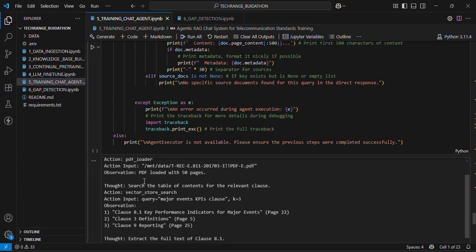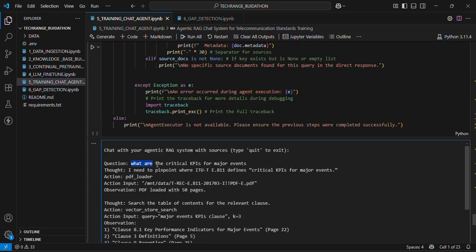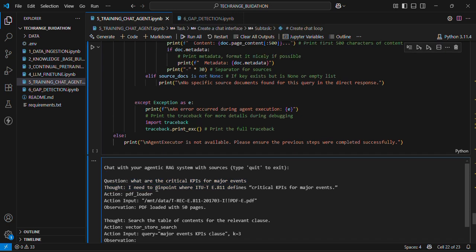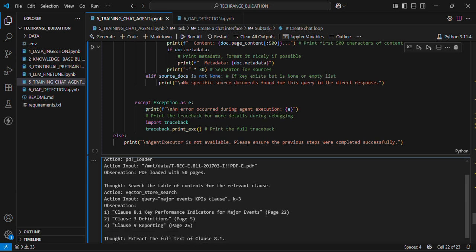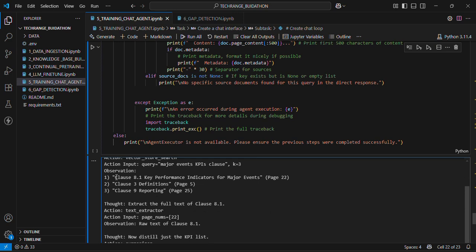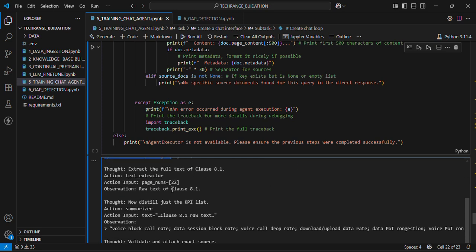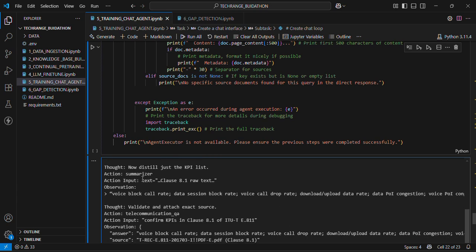So looking at the responses here, the first question that we asked it was, what are the critical KPIs for major events? Now, the RAG system identifies that this answer must be from this ITU-T standards document. Then the system loads the document using this tool. Then it uses vector search to locate the relevant clauses. So as we can see, it gets three relevant clauses. Then it uses the text extractor to extract relevant text from these clauses. Then it uses this summarizer to summarize the text that it had gotten from those clauses.